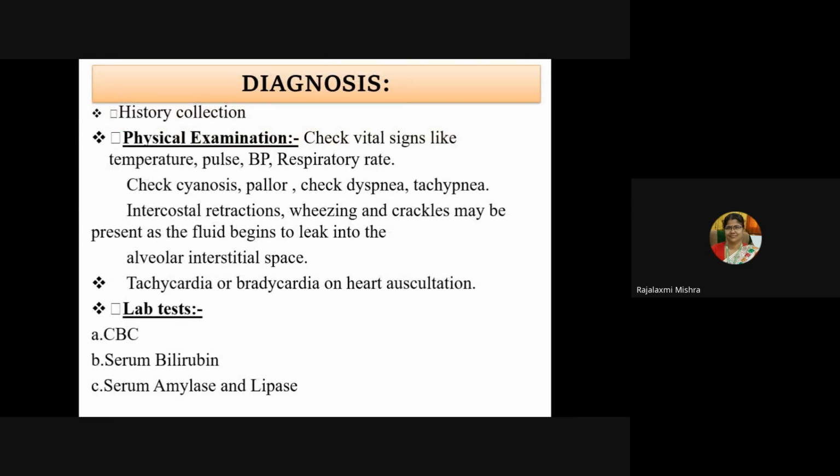So, what are the diagnoses? First of all, you collect the history of the patient. Cullen sign is also a clinical manifestation of pancreatitis. Then physical examination: check the vital signs, temperature, pulse, BP, respiratory rate, check for cyanosis, pallor, and dyspnea. Tachypnea will be there.